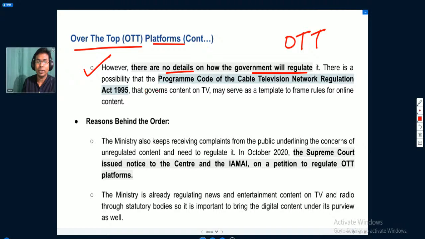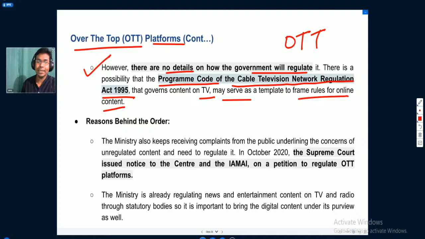There is also a possibility that the Program Code of the Cable Television Network Regulation Act 1995 that governs content on TV may serve as a template to frame rules for the online content. This means the government of India may take the help of the Program Code of the Cable Television Network Regulation Act of 1995 to make the regulation for the over-the-top platforms as well.